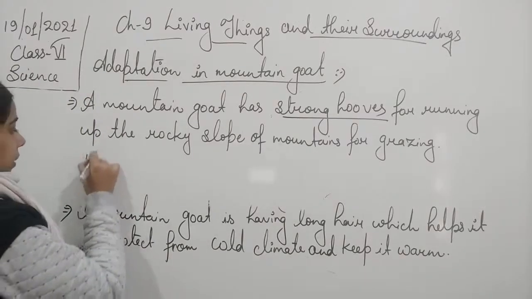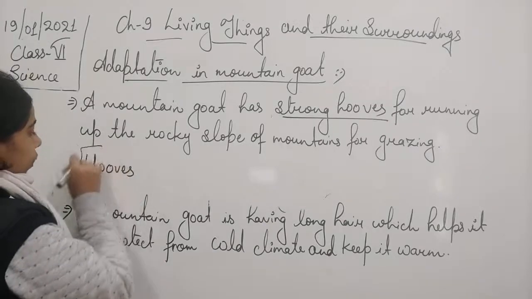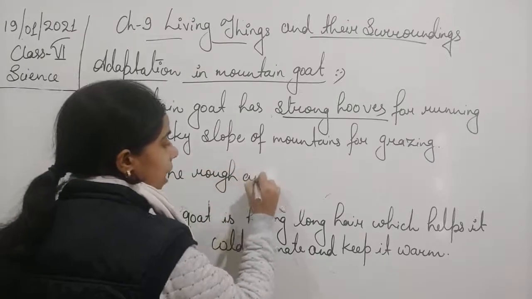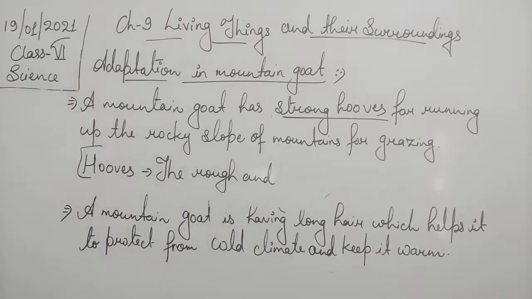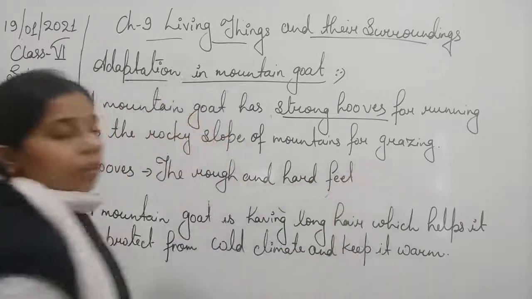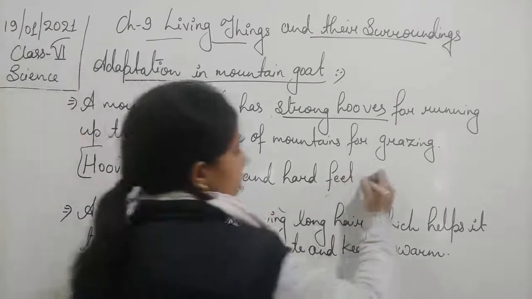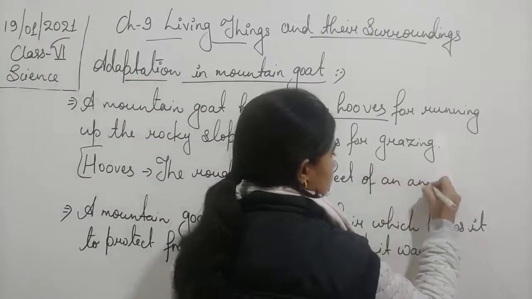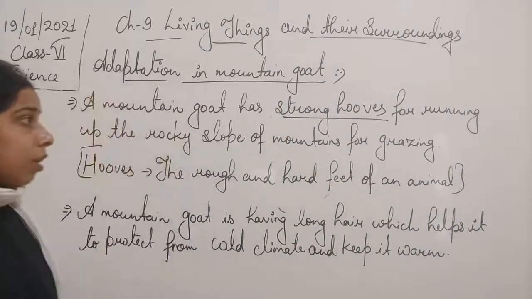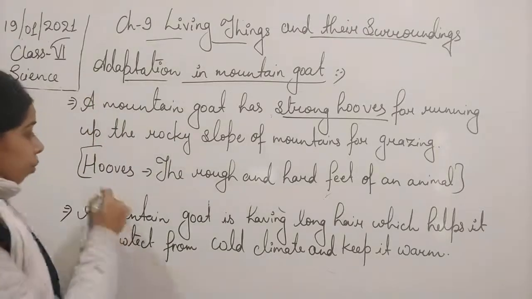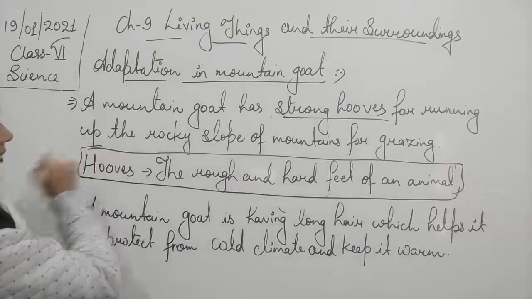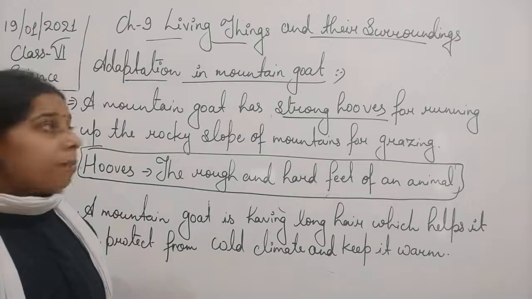Now, if we want to write the definition of hooves, hooves are actually the rough and hard feet of an animal. So you can see here, students, what is a hoof? It is a rough and hard foot. Okay.